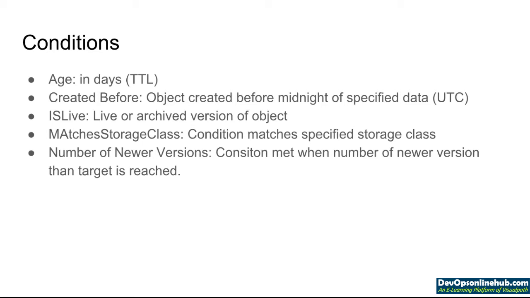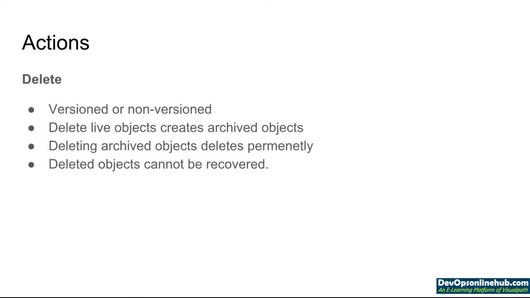Matches storage class: the condition matches the specified storage class. Number of newer versions: the condition is met when the number of newer versions than targeted is reached. Then actions: we can delete a version or unversioned live objects, create archived objects, and deleting archived objects deletes them permanently.